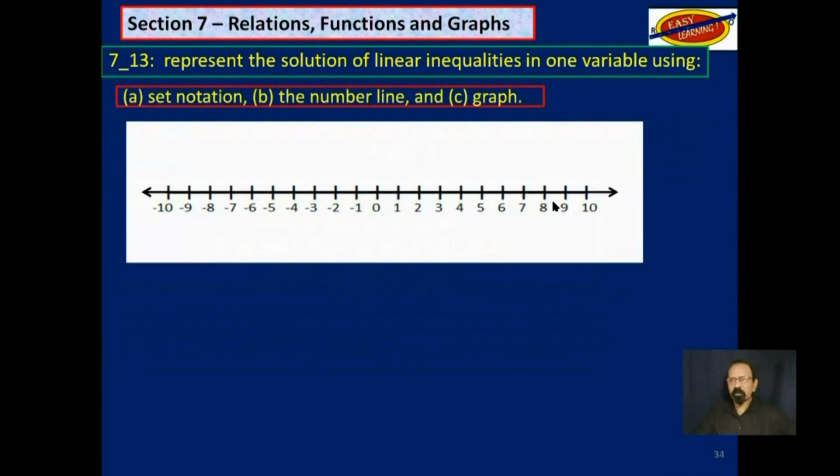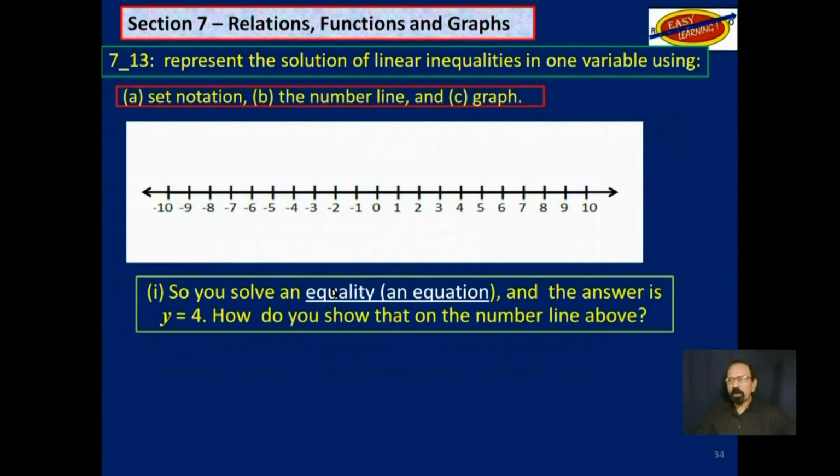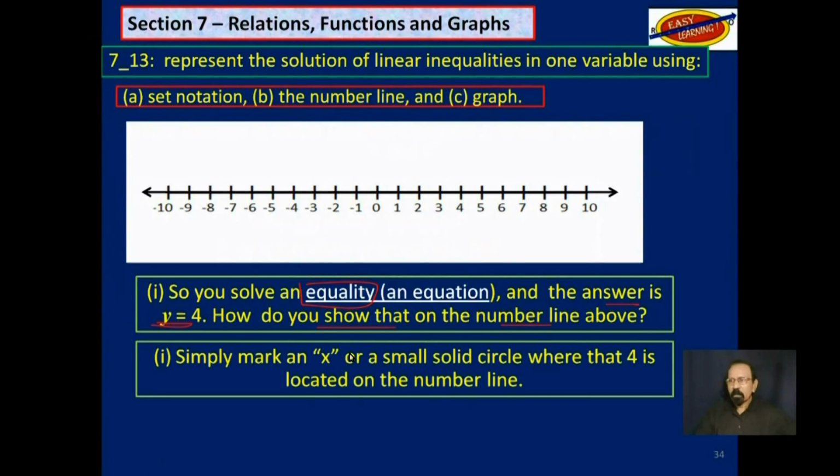So here is a traditional number line. So you solve an equality. Now remember, it's an equation. We are coming to inequality just now. And the answer is y is equal to 4. How do you show that on the number line above? You mark an X or a small solid circle where 4 is located on the number line. And so what you have just shown here is y is equal to 4.